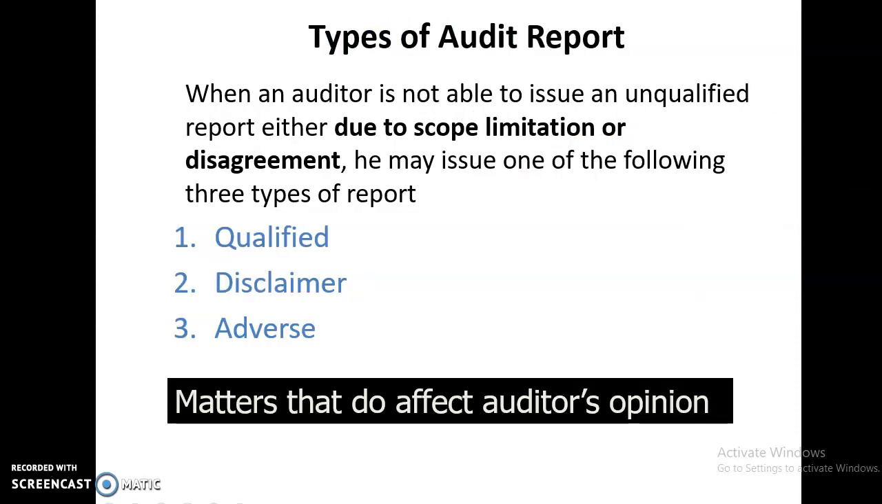Now, let us look at what makes us issue other than an unqualified audit report. Basically, there are two reasons. It's due to scope limitation, usually I will put it in a mnemonic, limitation on the scope of audit work, or disagreement. He may issue either a qualified or disclaimer or adverse opinion. So these two are the matters that may affect the auditor's opinion.